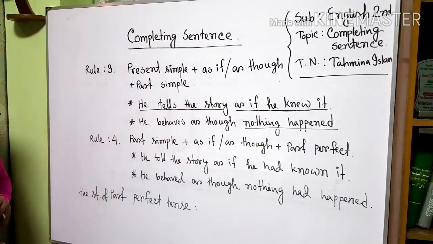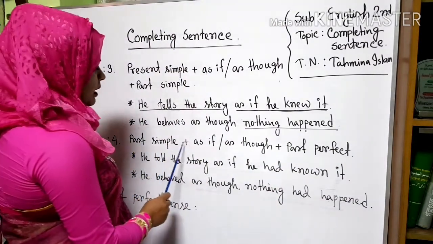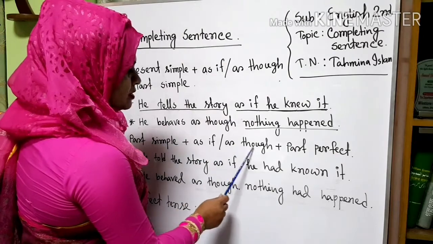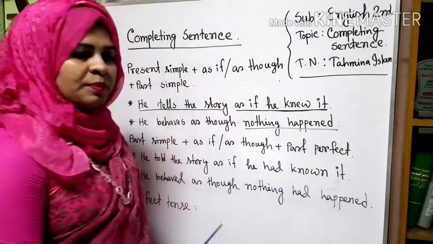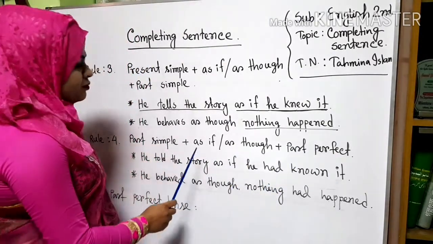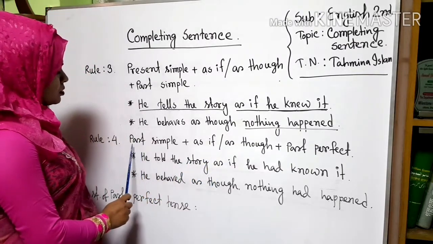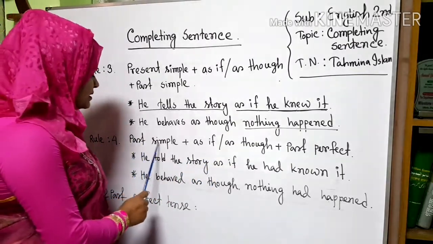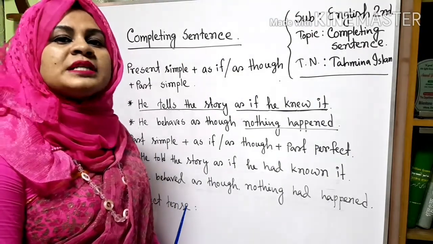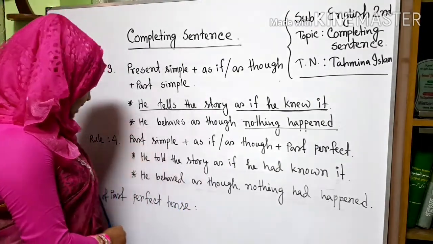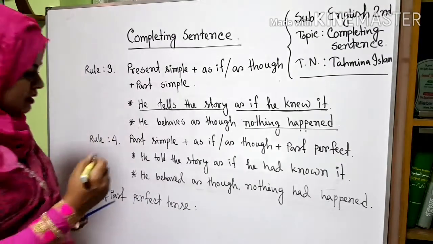Rule 4. Past simple plus as if or as though, then the second clause will be past perfect. If before "as if" or "as though" the clause is past simple, then the second clause will be past perfect. What is the structure of past perfect tense?